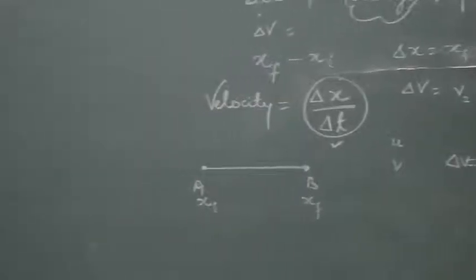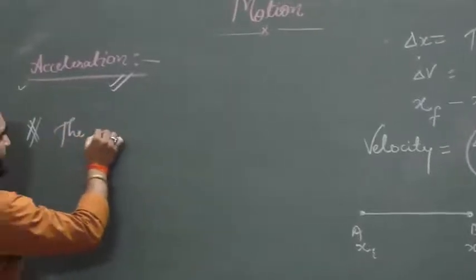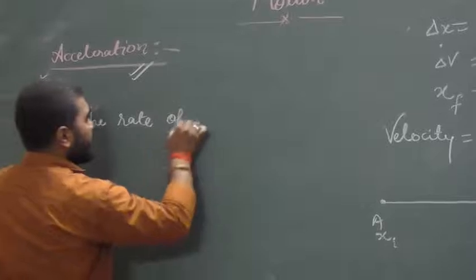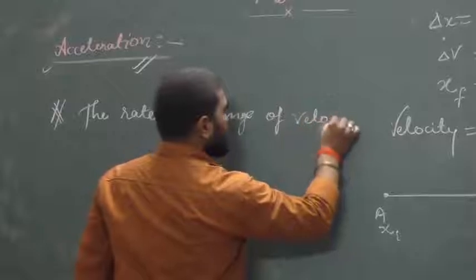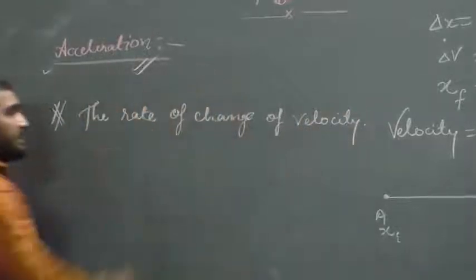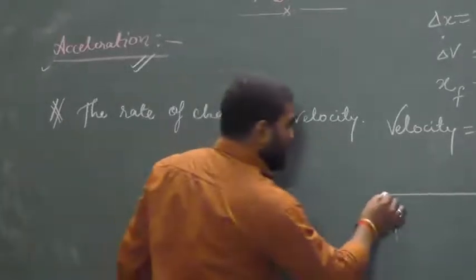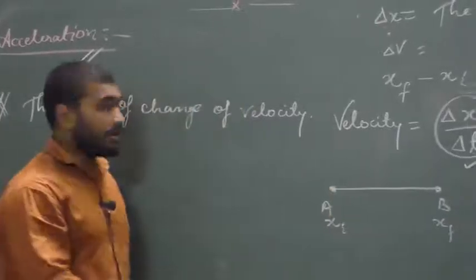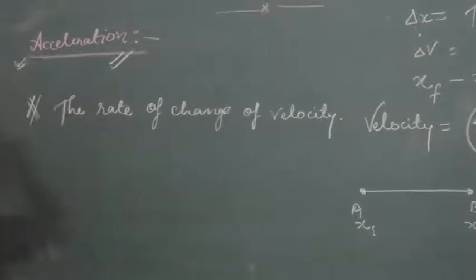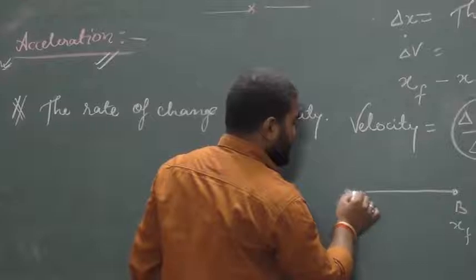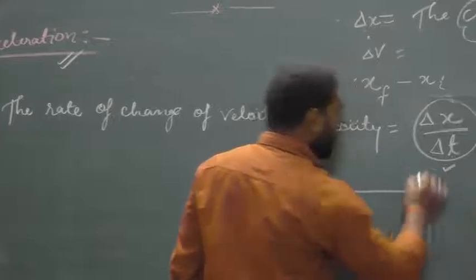Now acceleration. What do you mean by acceleration? In simple definition we can say the rate of change of velocity. The rate of change of velocity is known as acceleration. It means if a body is changing its velocity, if a body is moving with variable velocity, then there will be acceleration. Let us suppose a body starts motion with velocity u and finally its velocity becomes v.